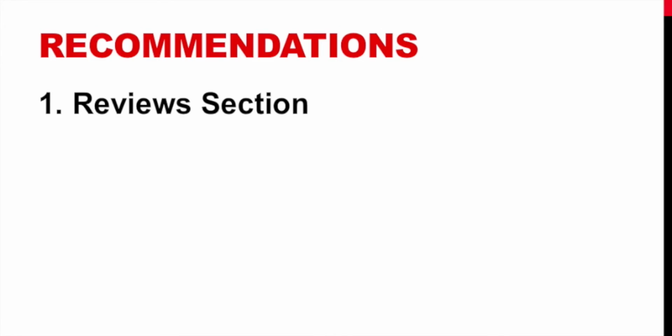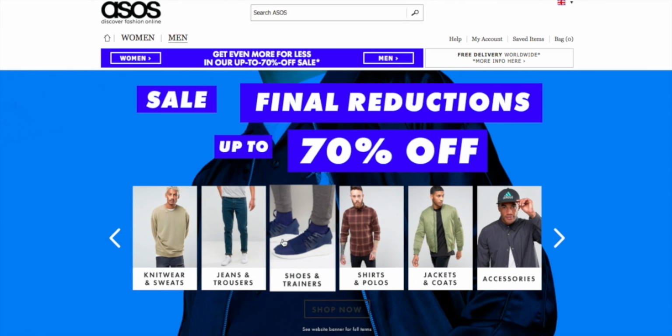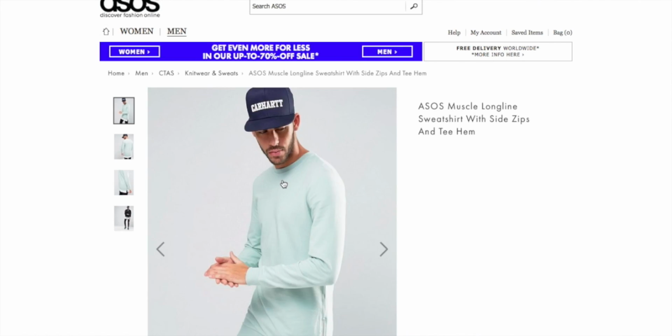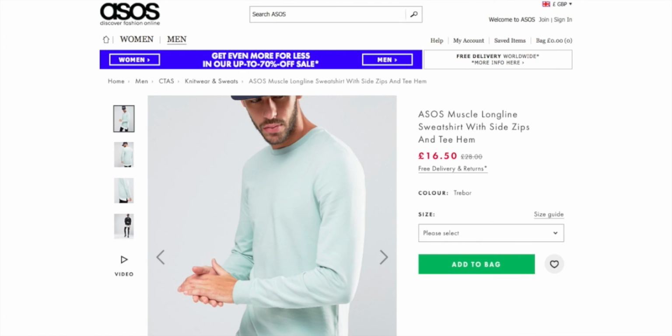Number 1. Currently, ASOS does not have a review section, and with over 9.9 million active customers relying on their e-commerce site, this could prove to be a problem. ASOS could provide a review section under each of their products where customers would have the chance to read or write reviews about the product. Not only would this improve the interface of the website, it could potentially improve ASOS's sales according to Madumbai and Schuff 2010.